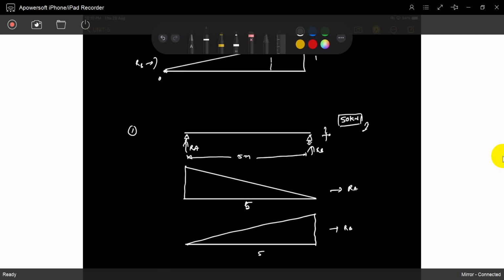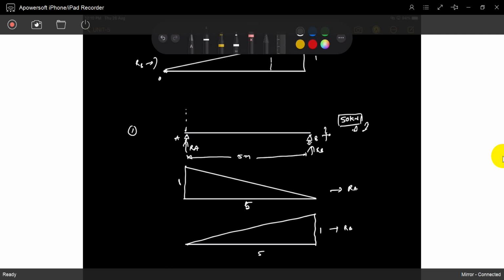When the load is exactly at the position of A, RA is maximum. What is that maximum? The maximum is 50. For 1 unit, it's 1; for 50, it's 50.